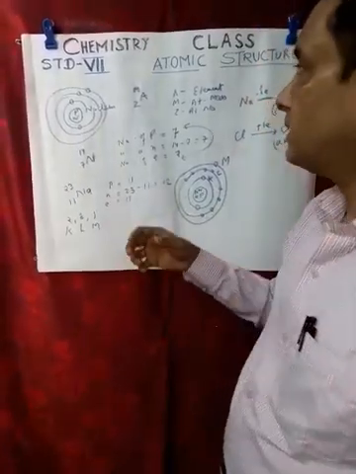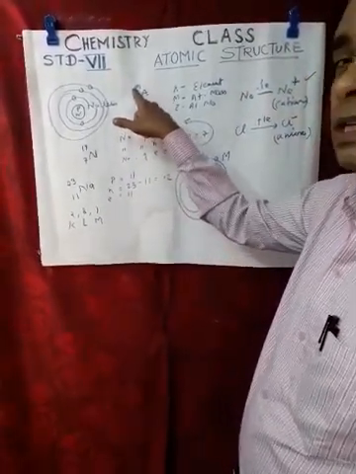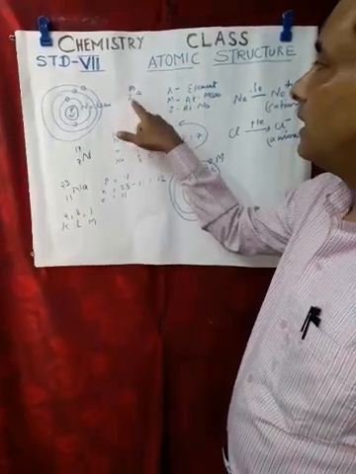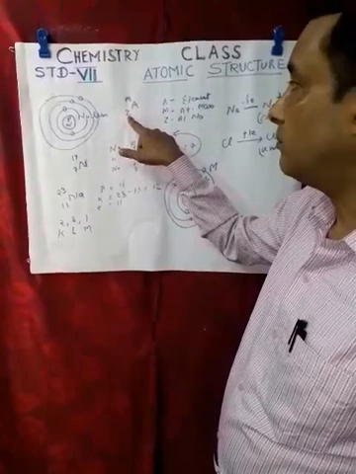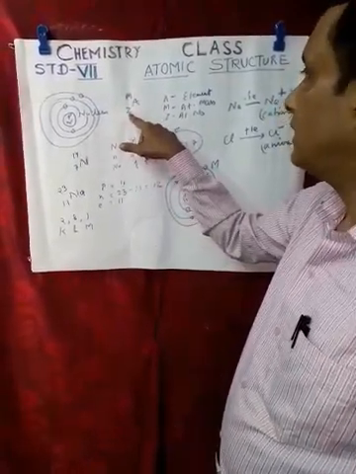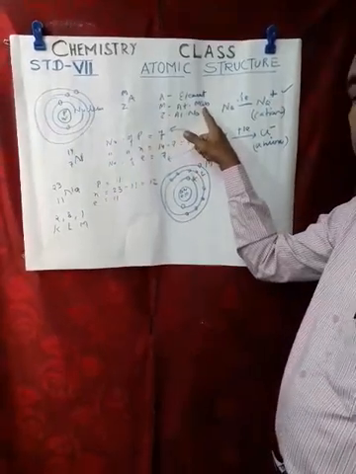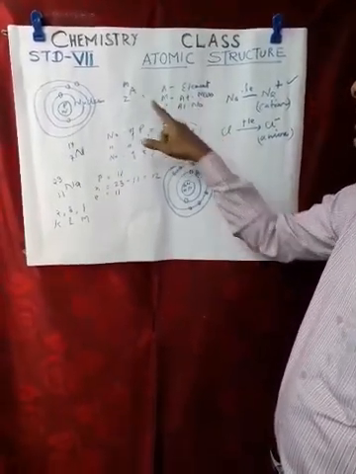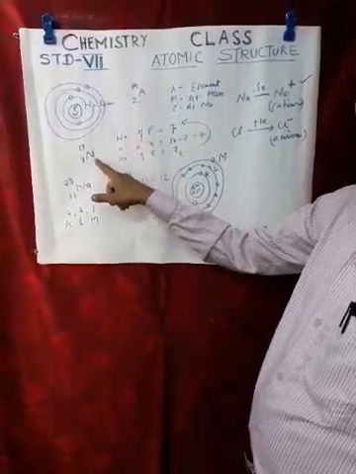Now let us consider A is any element, M, the superscript, is the atomic mass, and Z is the atomic number of the element. Let us consider nitrogen.